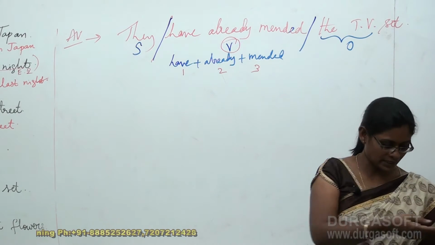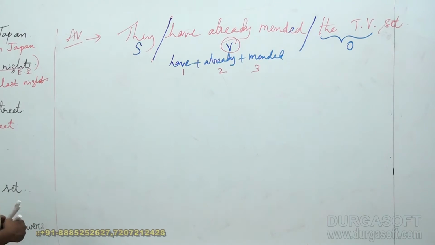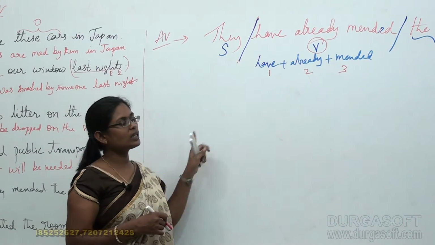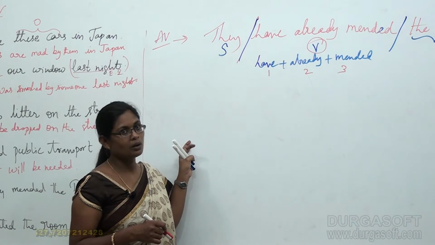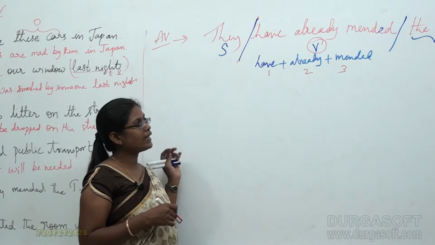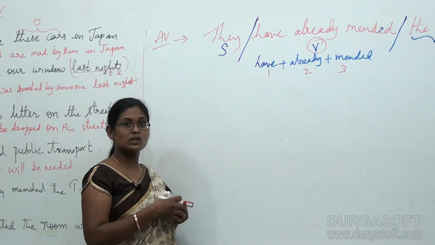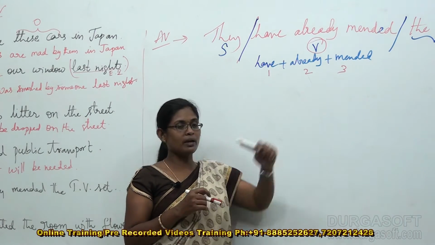So first let us put on the structure for passive voice. Then you will understand how the given sentence can be converted into the passive voice. What is the catchy area that we are supposed to concentrate on to a maximum extent now? Yeah, that is have already mended.